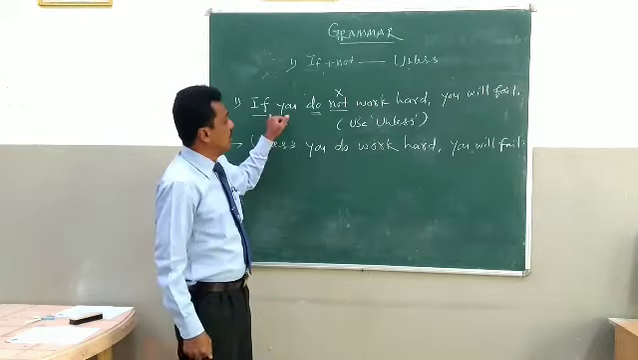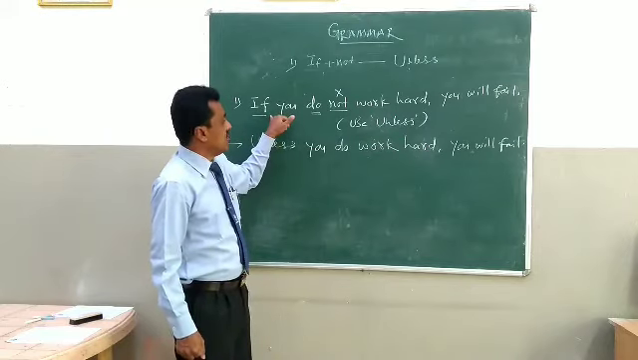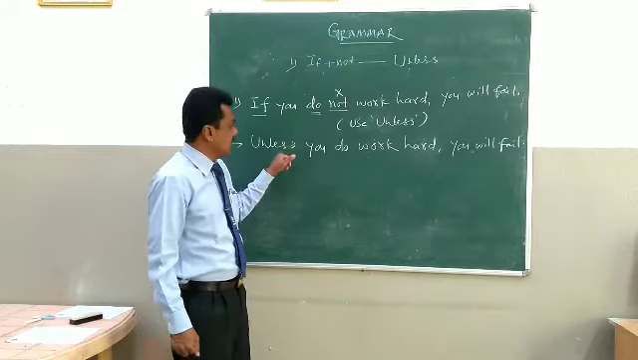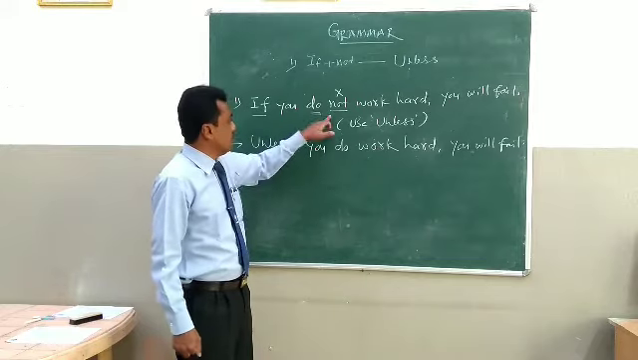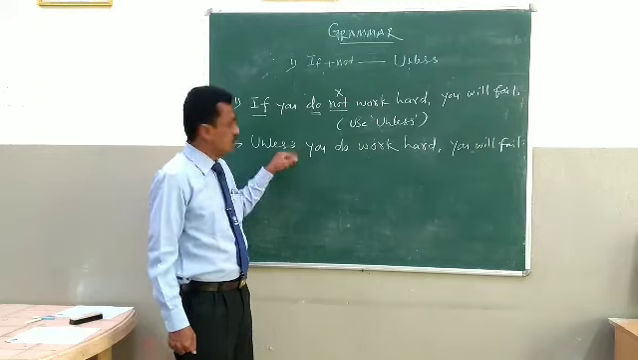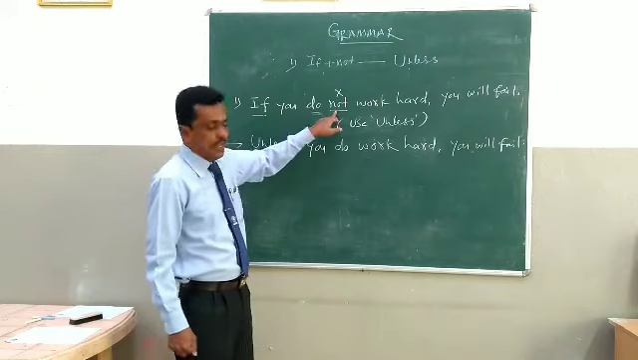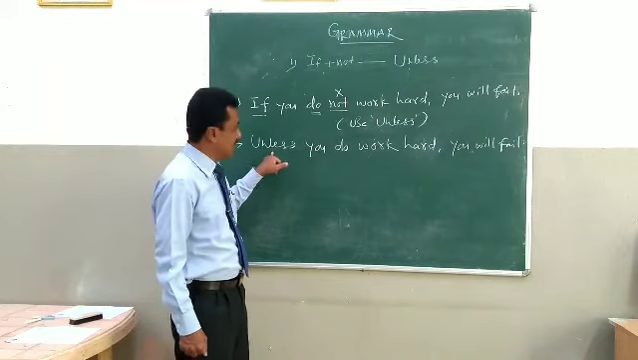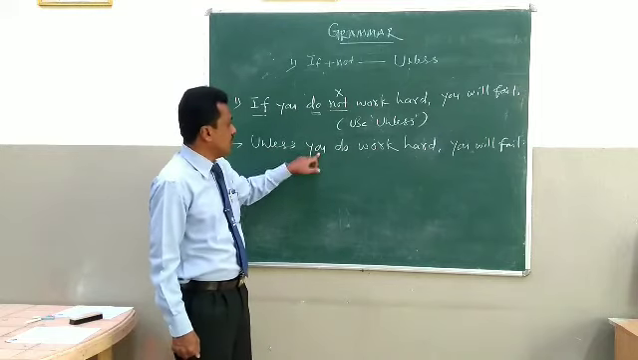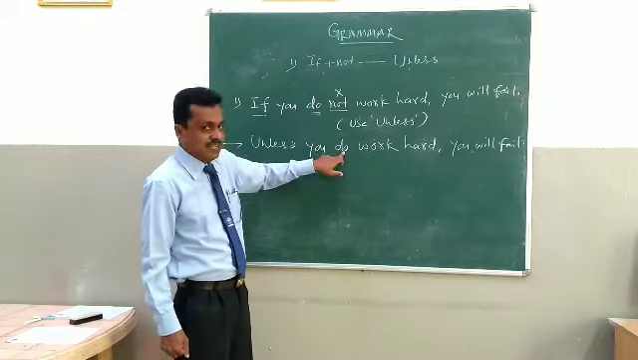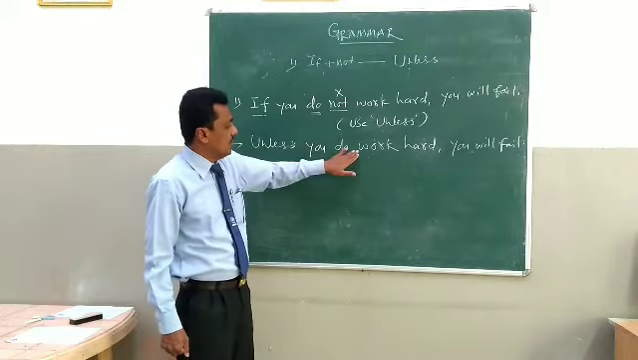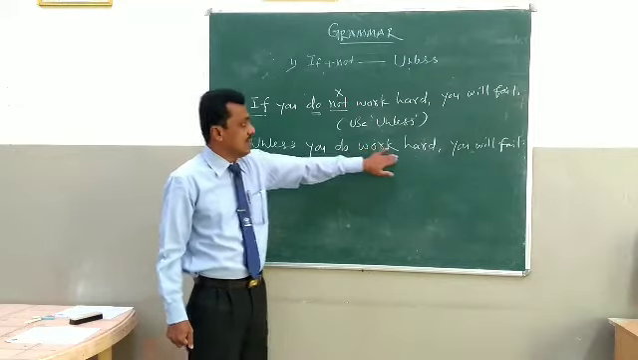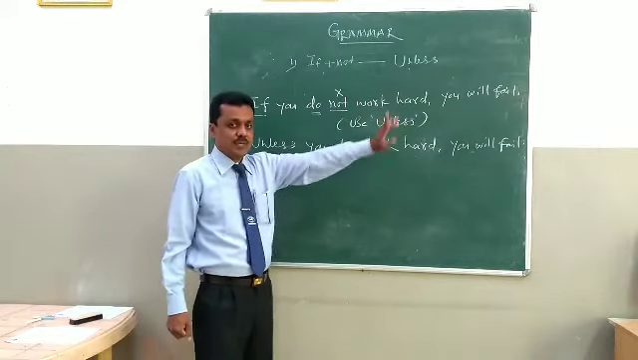So this sentence is if not, this sentence is unless. If not means unless. So that's why we remove if, we remove not, and we use unless. In place of if, we have used unless. You is the subject, we have taken it. Do, you can write as it is, or you can remove do also. Work, the verb, we have taken here as it is. Hard, the remaining part of the sentence.